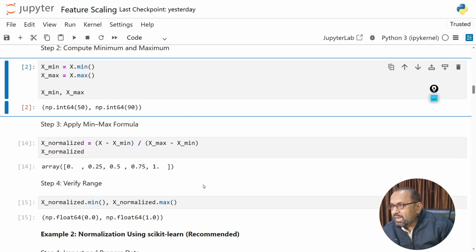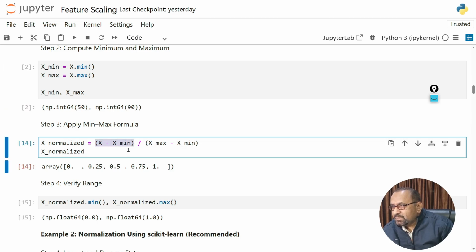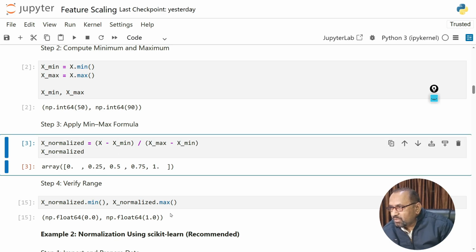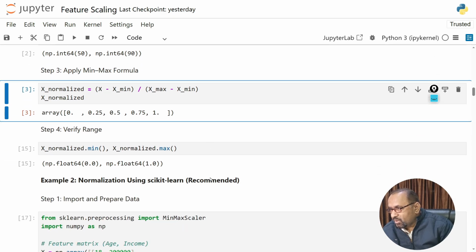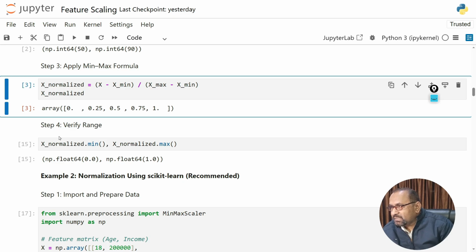Now we will apply the minimum maximum formula which we have discussed earlier. So x normalized is equal to, this is the numerator, x minus minimum value, divided by maximum value minus minimum value. So this will compute the normalized value, and you can see, control and enter. Okay, so these values are from 0 to 1, and the other values lie between 0 and 1: 0.25, 0.5, 0.75.